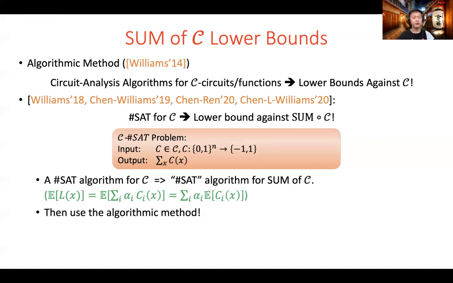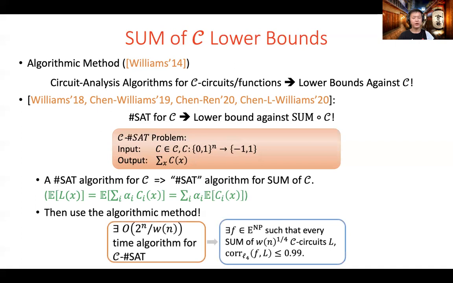In general, we have this connection. Let w(n) be an increasing function. Then, if we have a 2 to the n over w(n) time algorithm for capital C #SAT, then we can construct a function f in E to the NP such that every sum of w(n) to the 1/4 many capital C circuits L is at most 0.99 correlated with the function f in the L4 correlation sense.